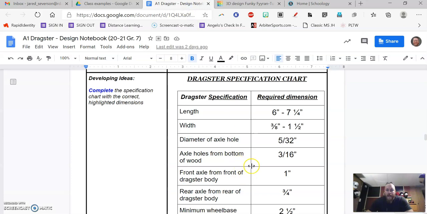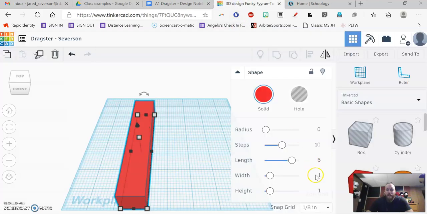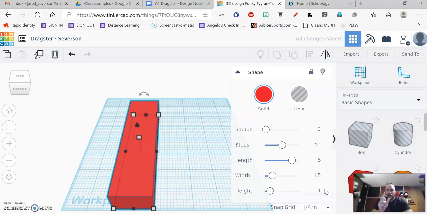Okay, then we need to go back to the width. How wide was this car? Well, the car was a block of wood. The starting point was 1.5 inches. So I'm going to type in 1, but now for the width, I can't type in 1.5. I don't think that works. It doesn't work when I hit enter. It's still just 1 inch. So I have to be able to convert fractions to decimals. 1/2 I know is 0.5, so 1.5 is 1.5. I can type that in as a decimal, hit enter, and now my car is wider.